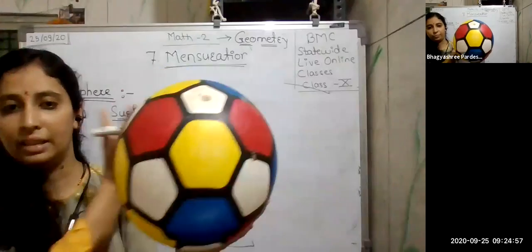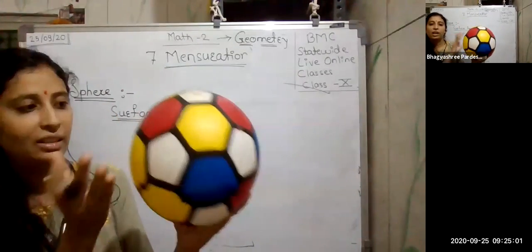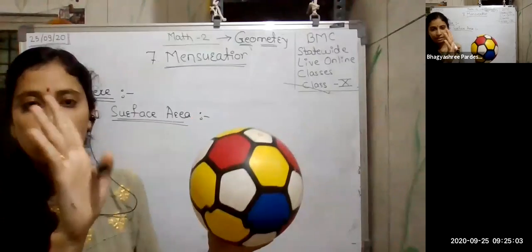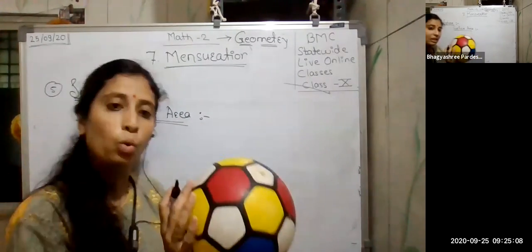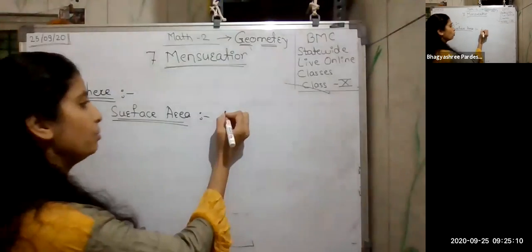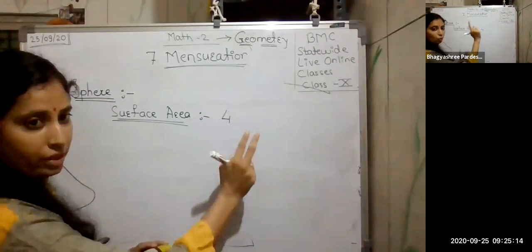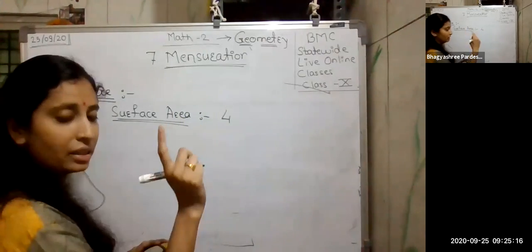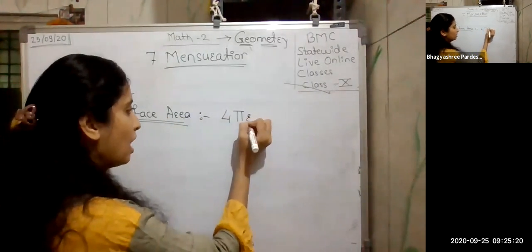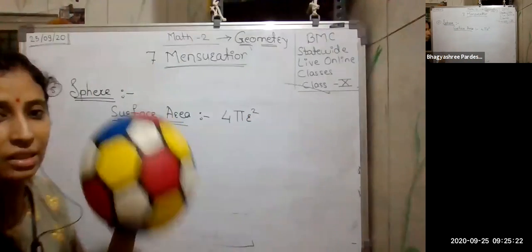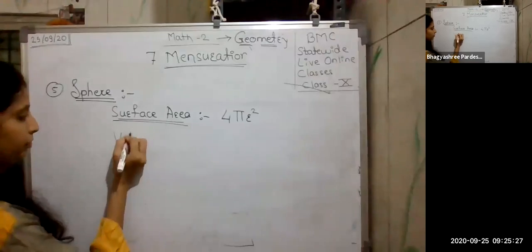So if I cut this, obviously I'm not going to cut this, but when I cut this, it will be divided into 4 parts. That means we will get 4 circles. So the surface area will be simply 4 into the area of each surface. Each surface is a circle. So the surface area is 4 pi r square. So it is just a simple thing. Now the next one is the volume of a sphere.